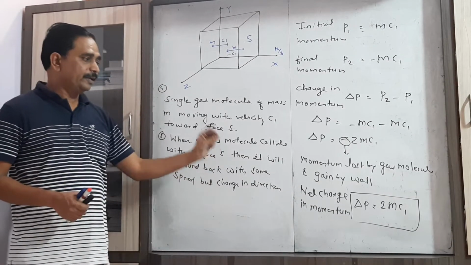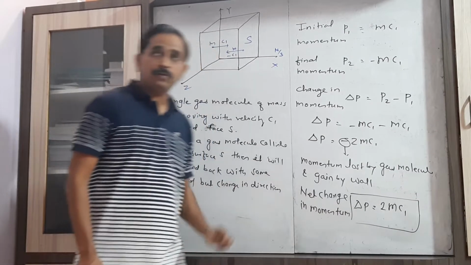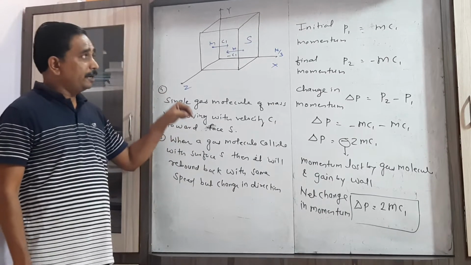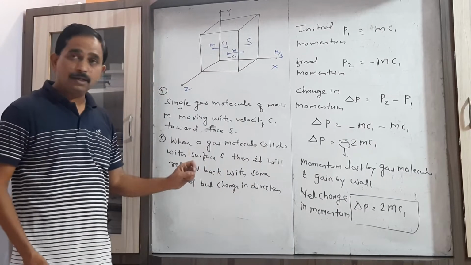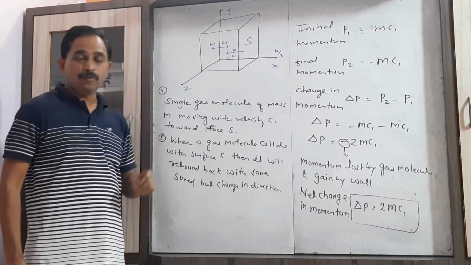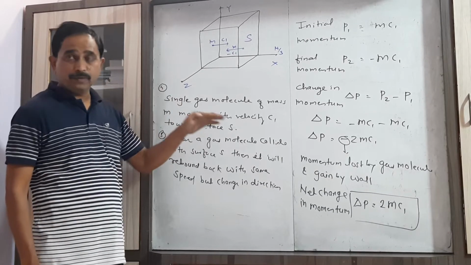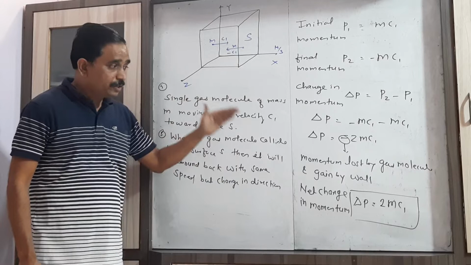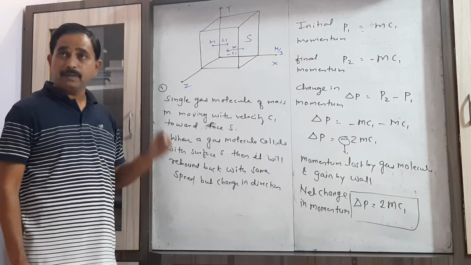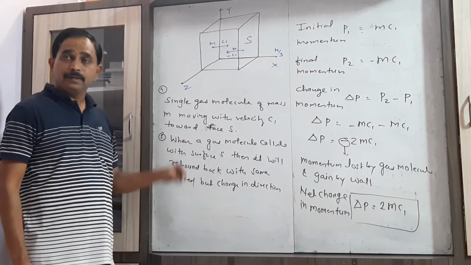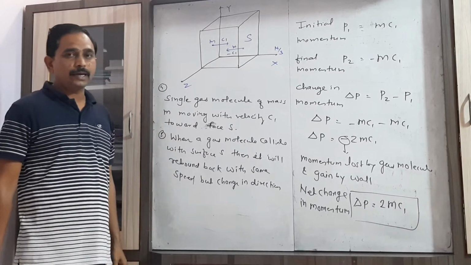So consider the net change in momentum. This is the first step you have to keep in mind. In order to derive the pressure equation, first of all you have to consider the change in momentum. Now you have to find the time, because we need the rate of change of momentum. Then we can find the force exerted by the single gas molecule.